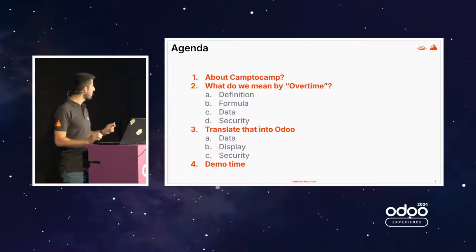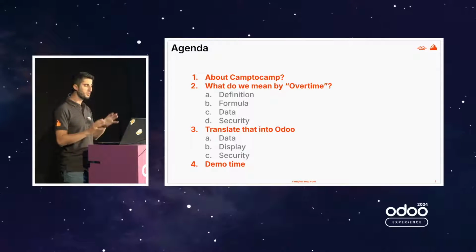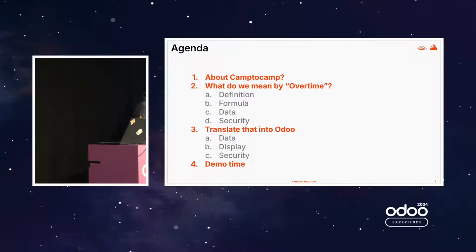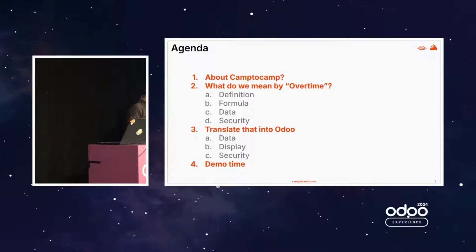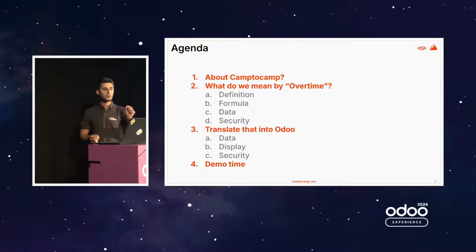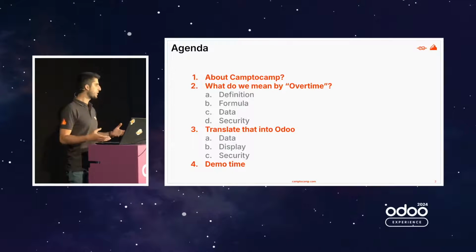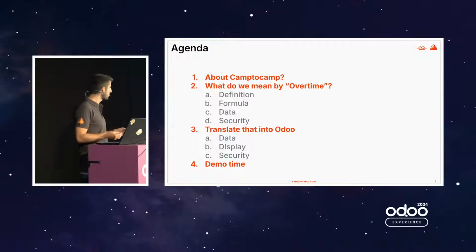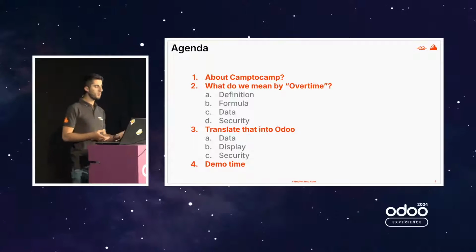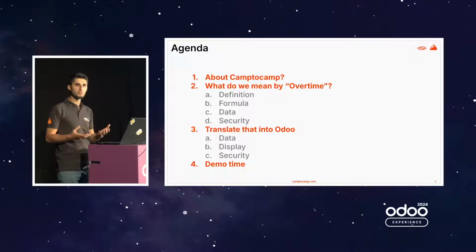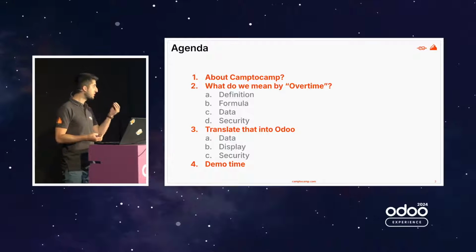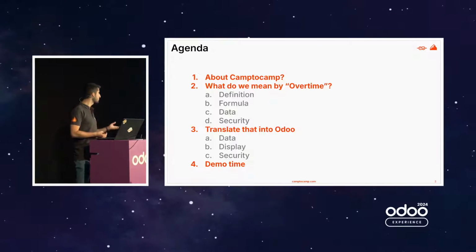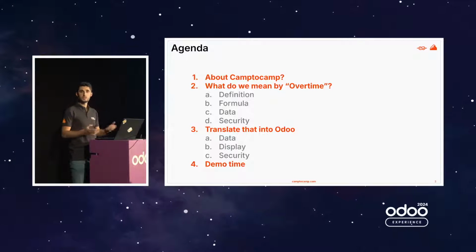If we look briefly at our agenda, first I'm going to briefly introduce Camp2Camp, who we are, what we do as a partner for Odoo, what we work on, and you'll see that it has an impact on our presentation. And then we're going to jump into the topic of overtime. We're going to briefly discuss the theory of overtime analysis, give a definition, a formula, see what our needs are in terms of data, and then talk about security, which is an important aspect of overtime analysis and dashboards. Then we're going to translate that into Odoo.